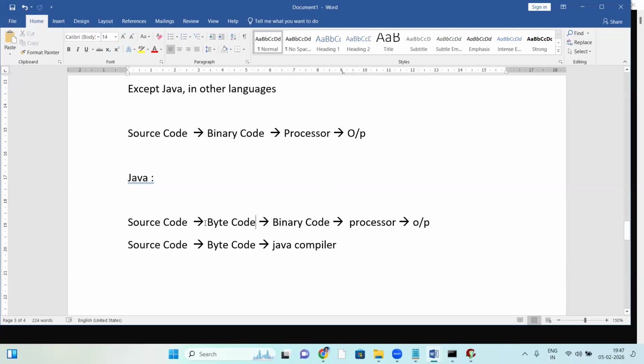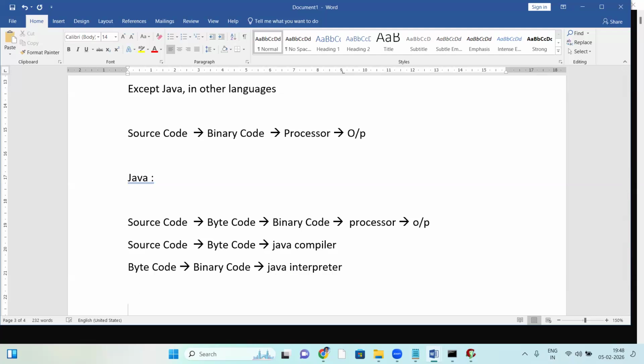This intermediate code was introduced to make Java platform independent. That platform independence we'll discuss next session. Next, the second part, byte code to binary code, is done by the Java interpreter.